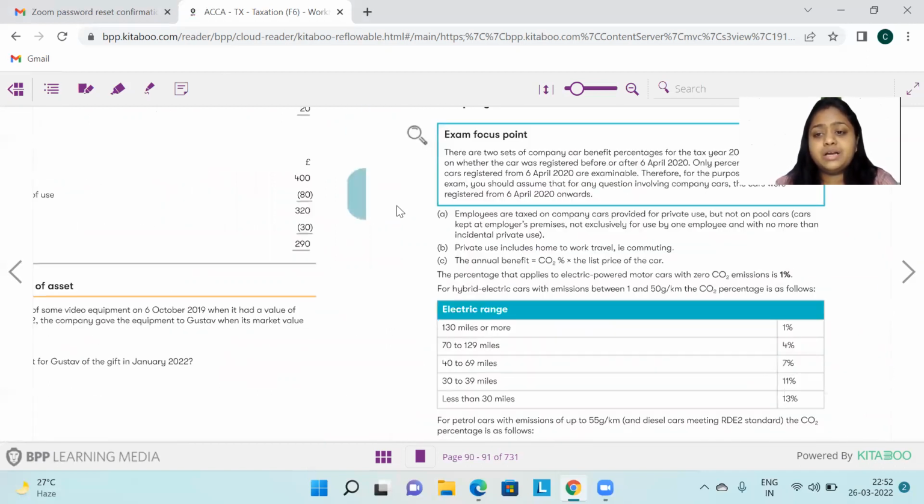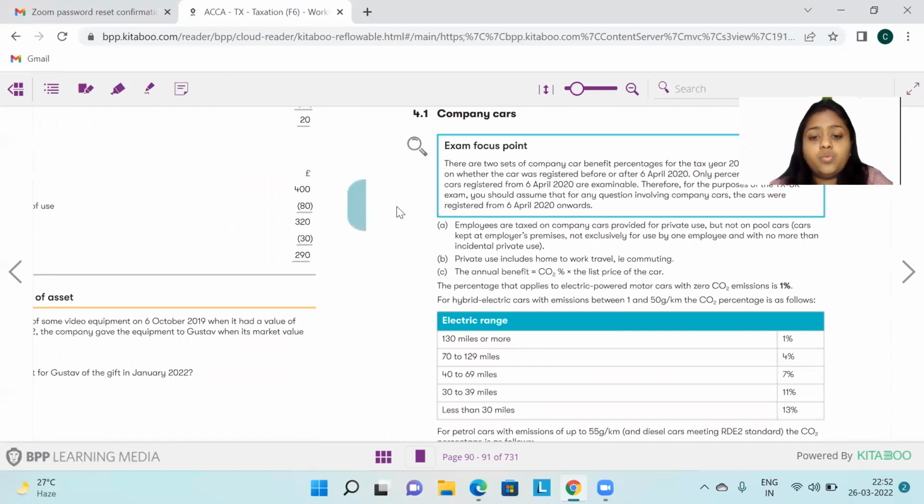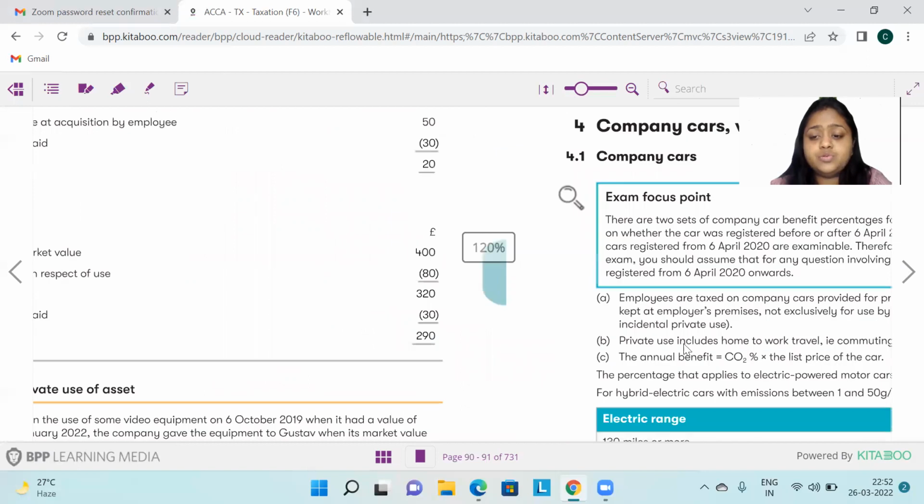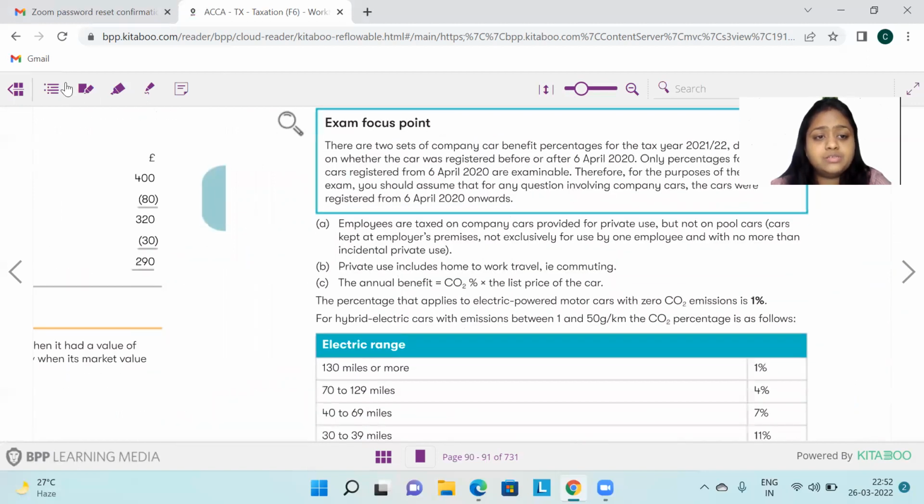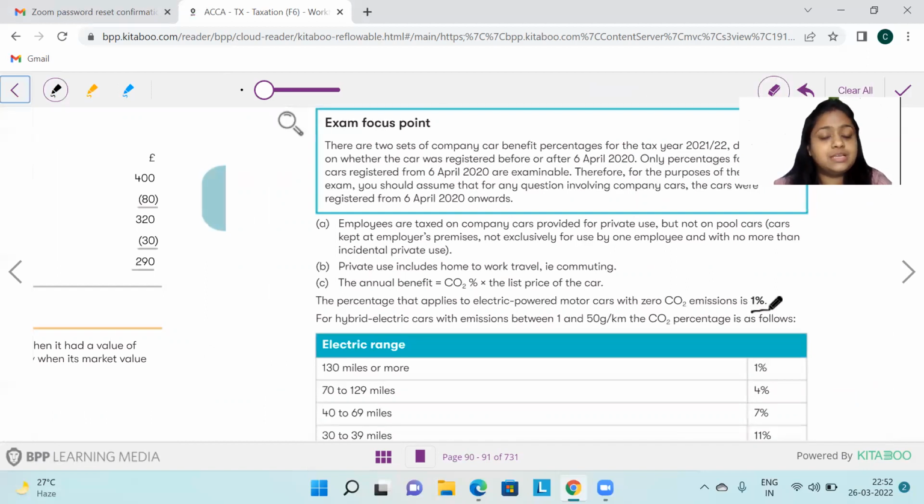Now, in the company cars, what we studied earlier was the percentage that is applied to electric motor cars with zero CO2 emissions. You have studied that it was 0%. Now it has changed to 1%. That's the only change.